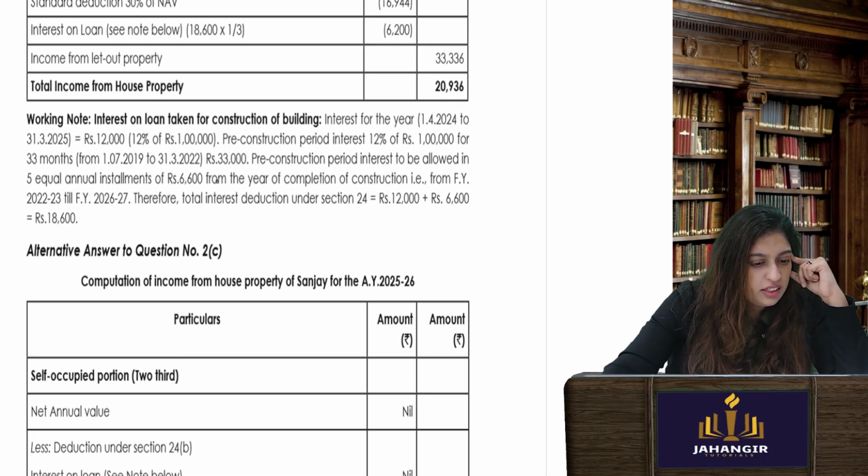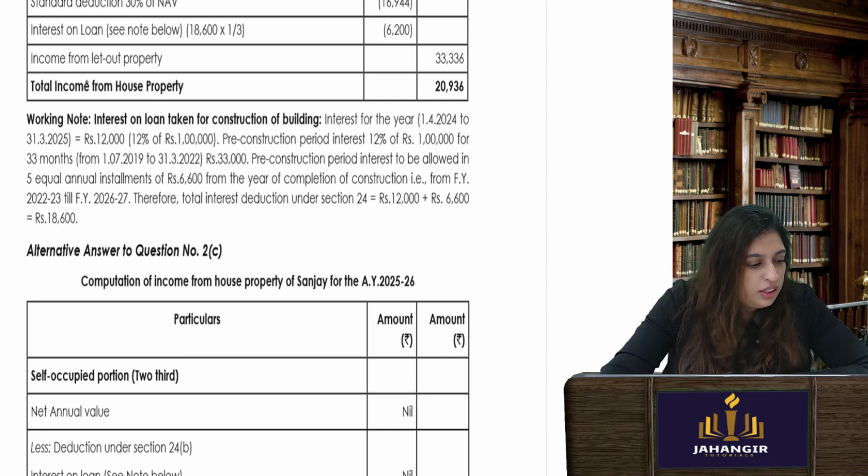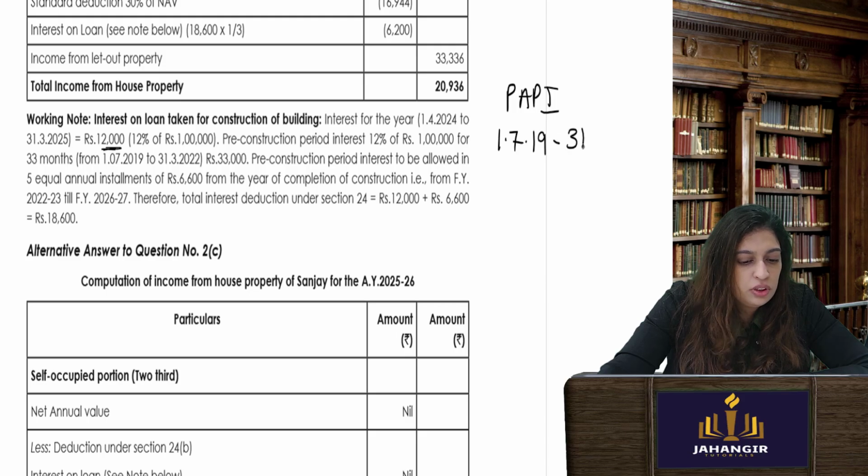Interest for the year 1/4/2024 to 31st March, that will be for the current year. Pre-construction period interest. Now this is very important. I get it even for the construction period before, so from 1/7/2019 to 31st March 2022, that is the